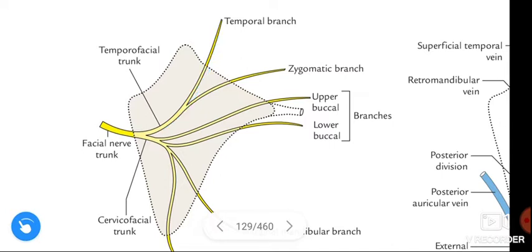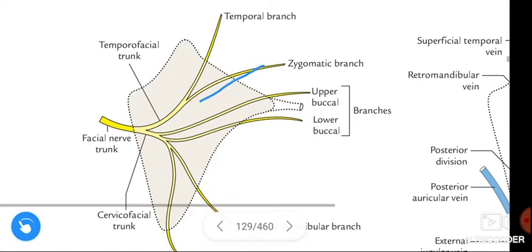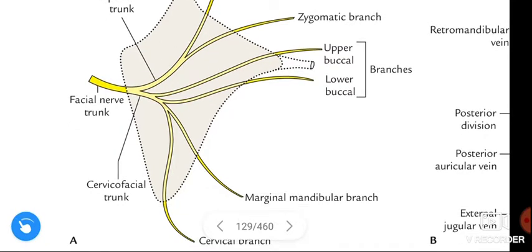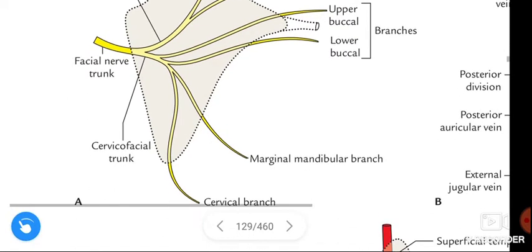The temporofacial trunk divides into the temporal branch and zygomatic branch, and the cervicofacial trunk again divides into the buccal branch, the marginal mandibular branch, and the cervical branch.